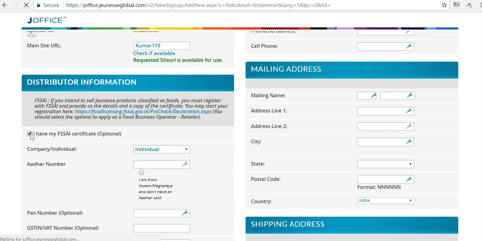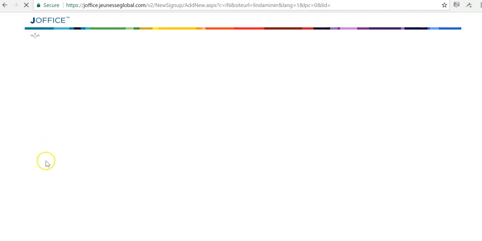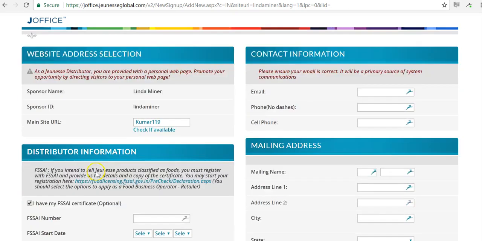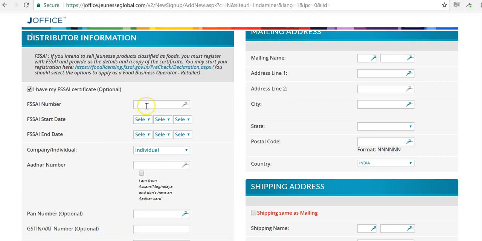So if you click here, the page is going to reload and it's going to allow you to enter that information with your certificate number, when it expires, etc. Sorry, it's just taking a moment here for the page to load. Okay, you can see the page reloads and now it's asking for the number, the start date, the end date, etc.